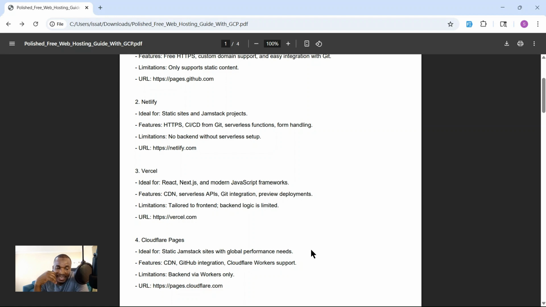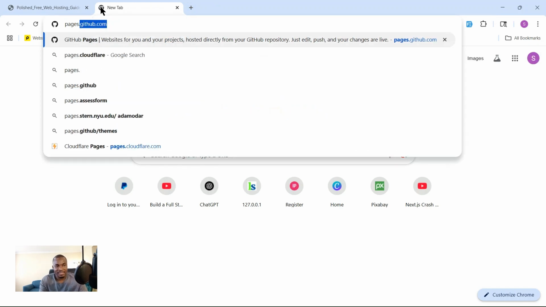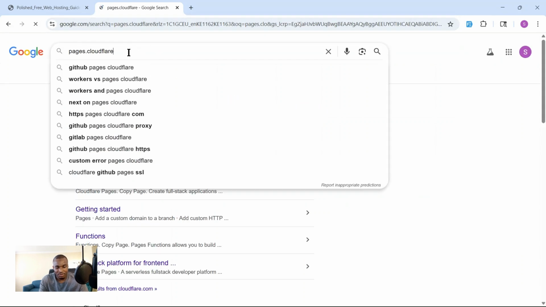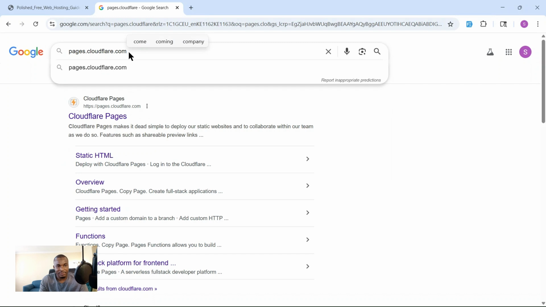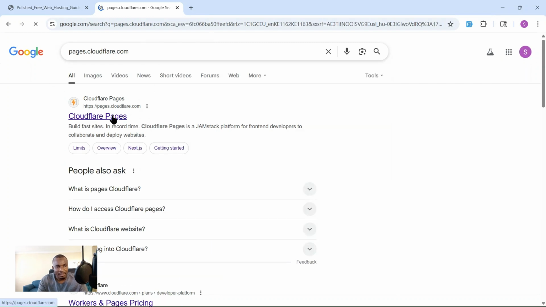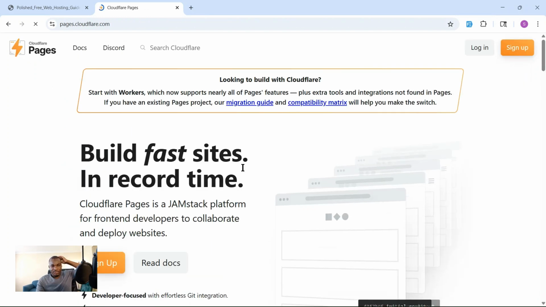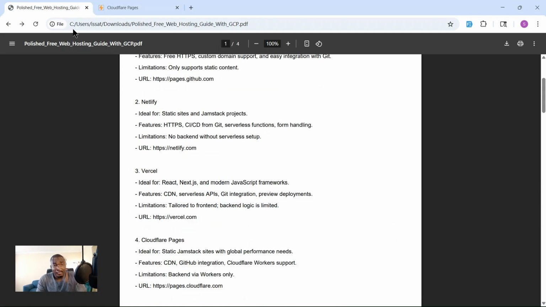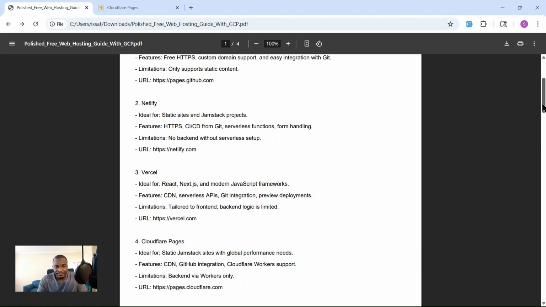We also have a limitation for Cloudflare Pages. We can also search for pages.cloudflare.com. So this is the one. You see that we can also go ahead and try this one. Another one.